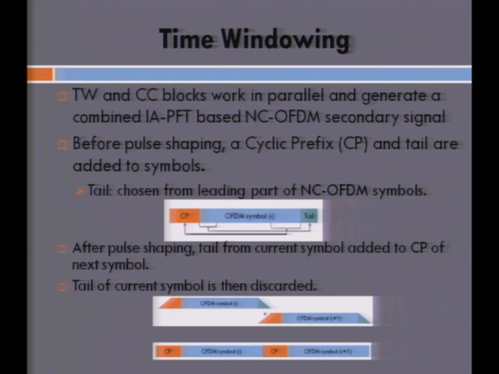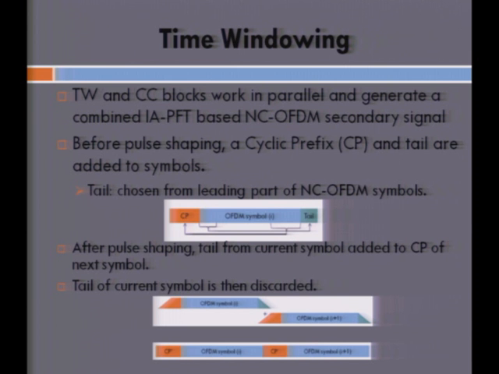Once the cyclic prefix addition and the tail addition are done, the symbols are converted to time domain by taking an IFFT, and once the time domain samples are obtained, pulse shaping is done by multiplying these time domain samples by a raised cosine filter.